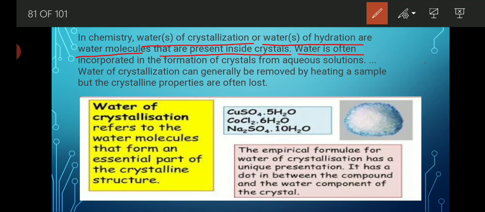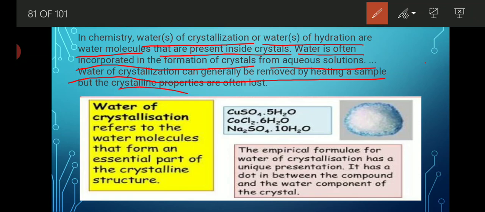Water is often incorporated in the formation of crystals from aqueous solution. Whenever we dissolve salt in water, some amount of water molecule gets attached and makes it a water of crystal. After that, water of crystallization can be easily removed by heating a sample, and by this the water molecule just evaporates and anhydrous salt remains.